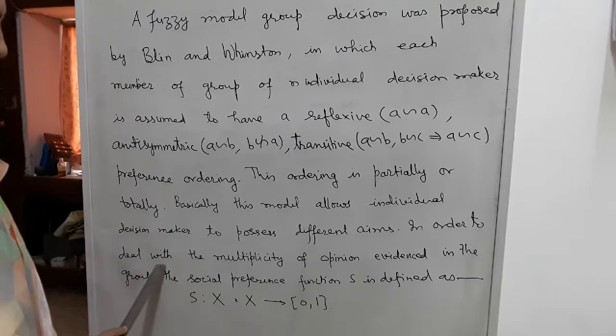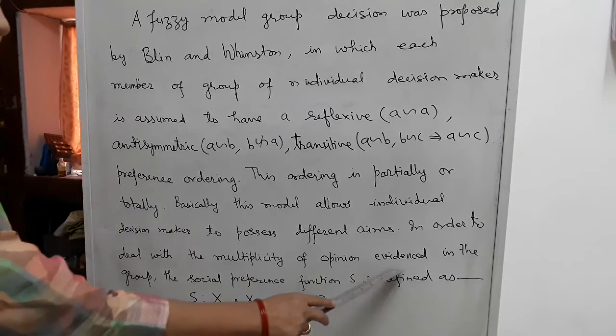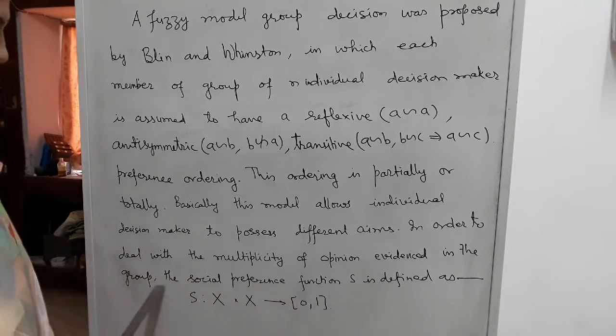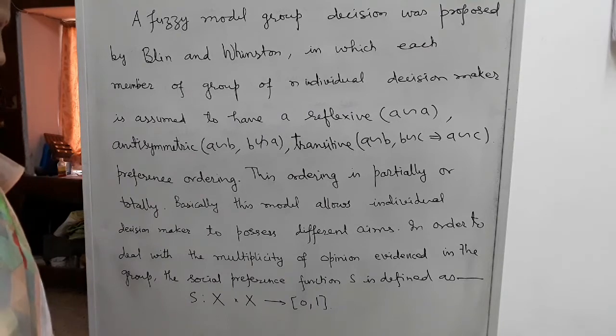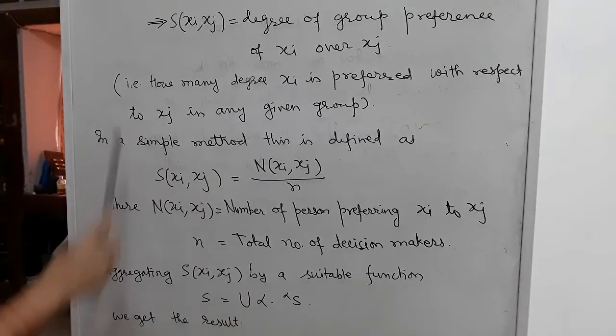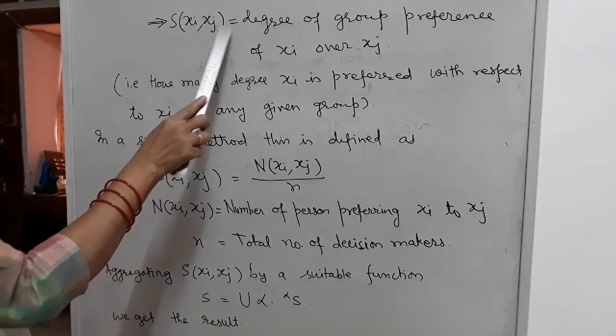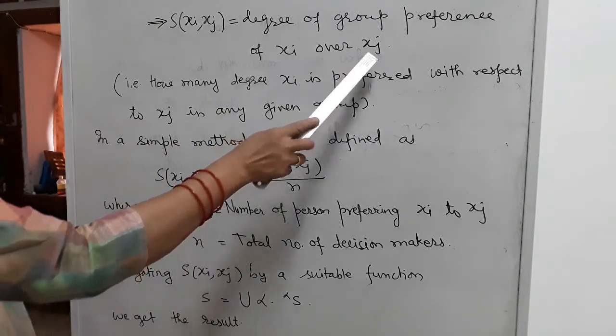In order to deal with the multiplicity of opinion evidenced in the group, the social preference function S is defined as S: X × X → [0,1], which implies that S(xi, xj) is equal to the degree of group preference of xi over xj.